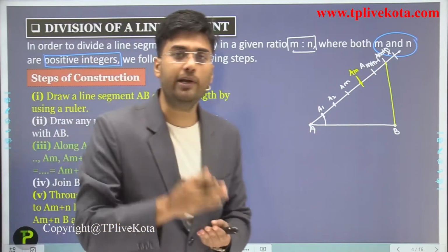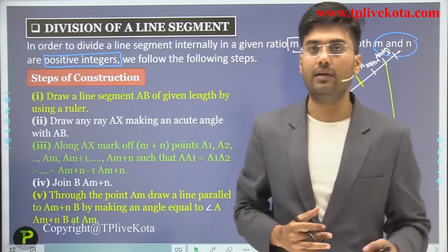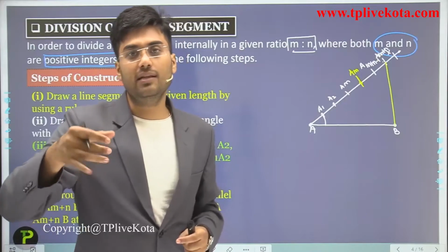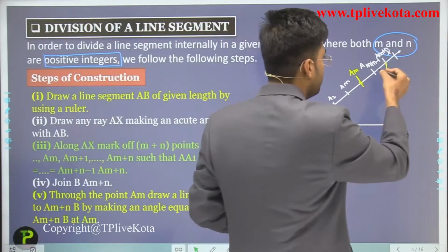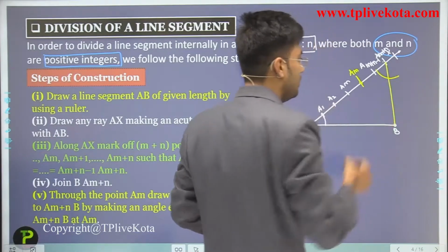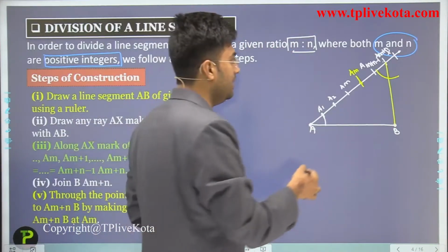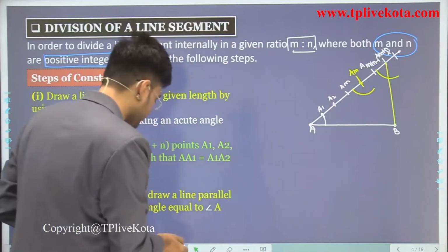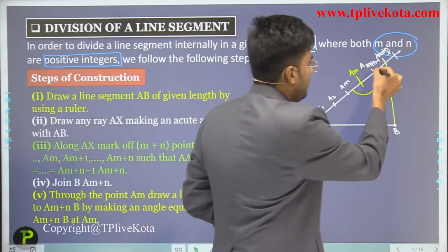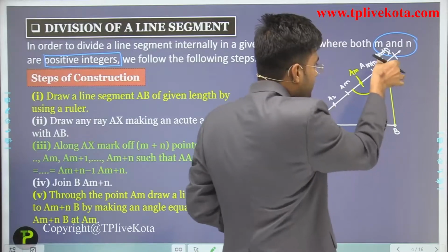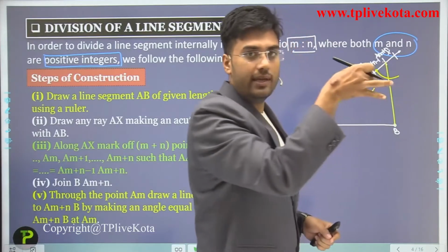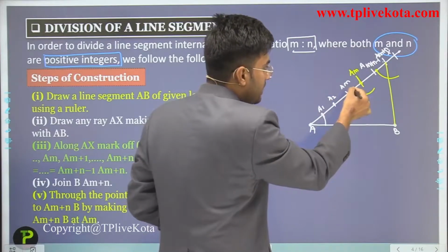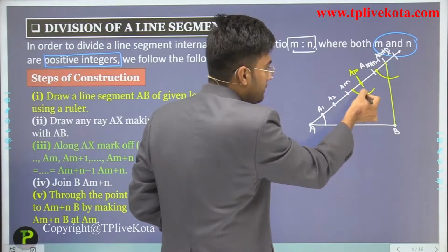And students, the point is how we draw the parallel line to this line segment, by equating the angle. So first of all, we draw one arc by compass, and similarly one arc from AM. Okay. Now after checking this angle by compass, this is the length of the angle. Then we have to cut off the same arc here.